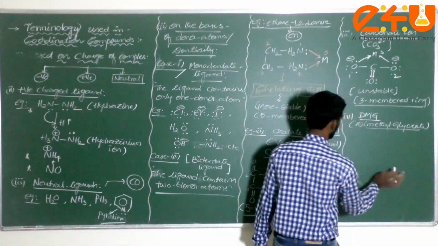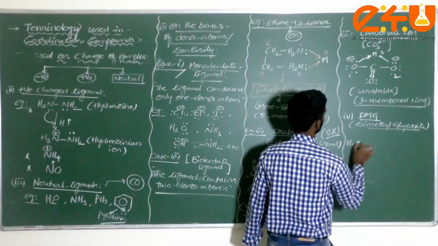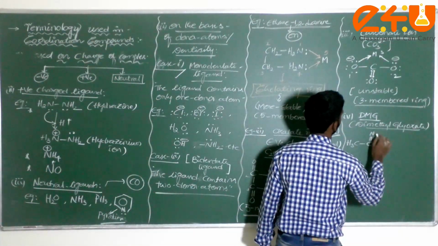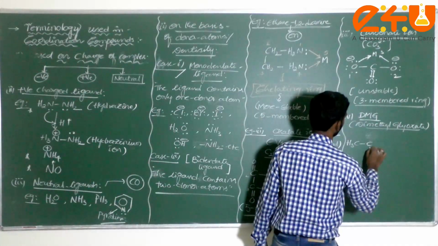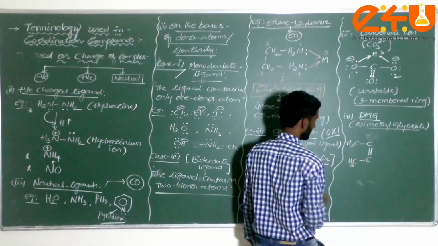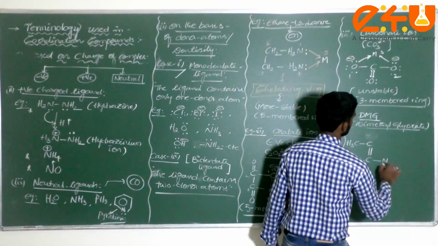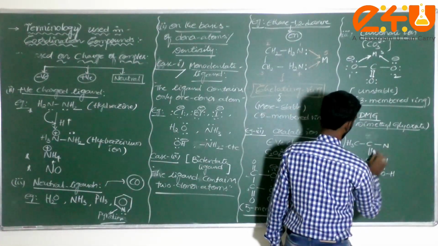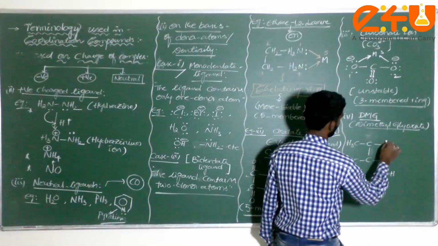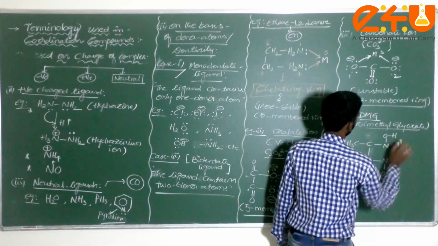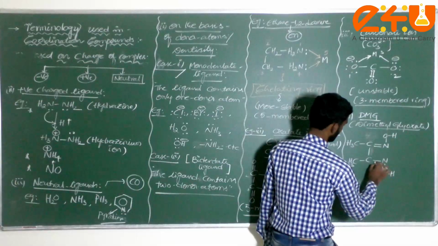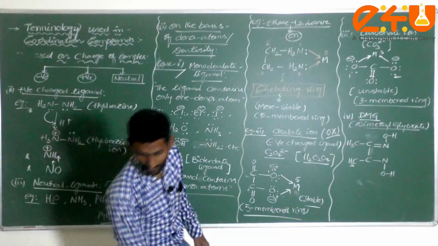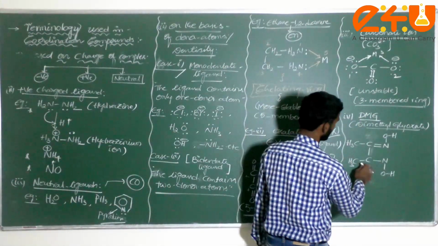Now what is the structure of this one? Generally you have considered dimethyl. I can write here CH3, C double bond N, and I can write like this also: double bond here C, CH3 here, N. What is OH? You can consider here N, O, H. I can write here double bond, and here also, dear student, a double bond will come. Dimethyl: C double bond NOH, C double bond NOH. Here also we can consider.